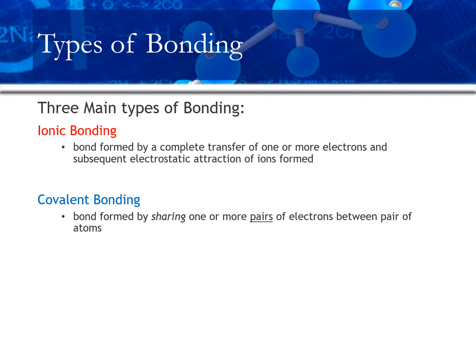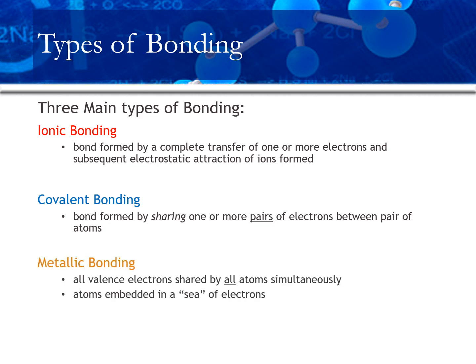And thirdly, the type of bonding that we're not going to spend a whole lot of time on, but I just want to give you a very brief introduction to, is metallic bonding. This is the sort of bonding that holds metals together. It's sort of an extension of the idea of covalent bonding. Rather than sharing valence electrons between a pair of atoms, the valence electrons of all atoms in the metal are shared by all of the atoms simultaneously.